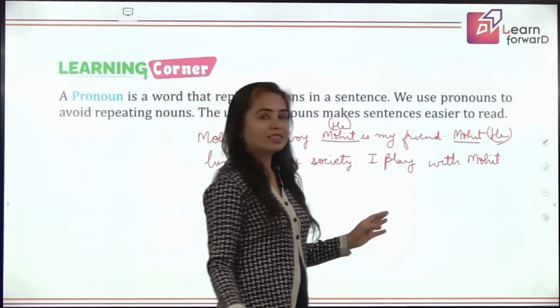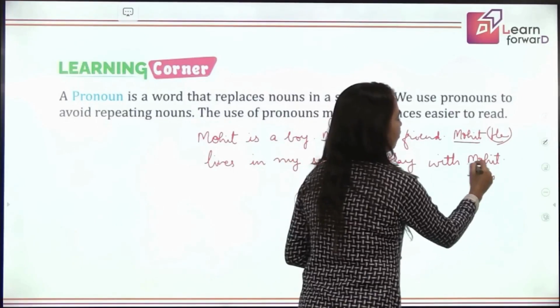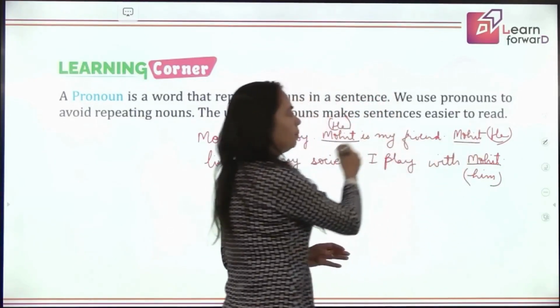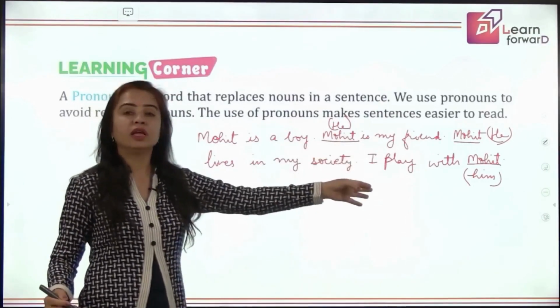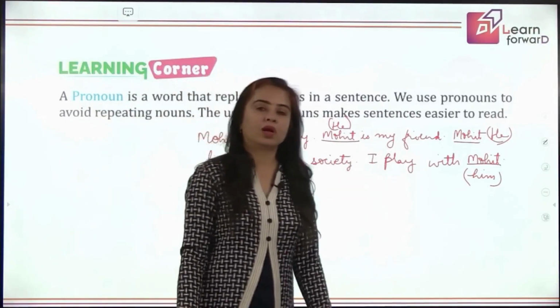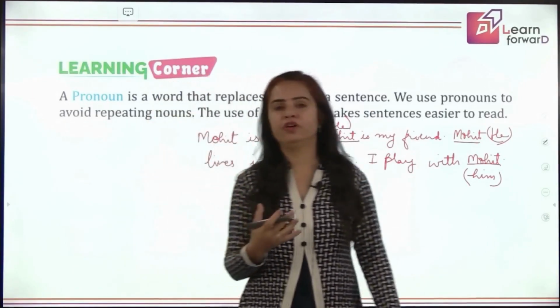Now I'll not say he here. What will I use? I play with him. Very good. So now in place of Mohit, can you see? I have written he, I have written him. So these are pronouns. Now we use pronouns in three different ways.